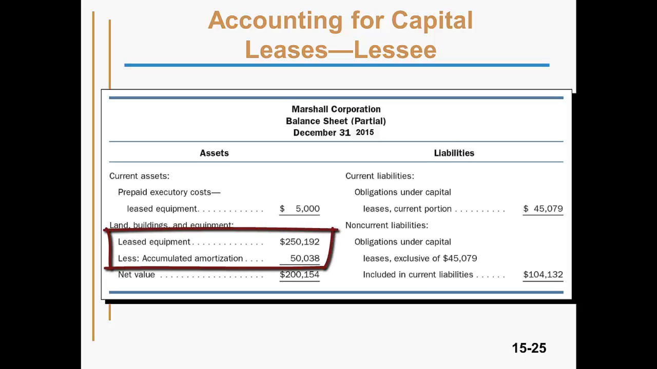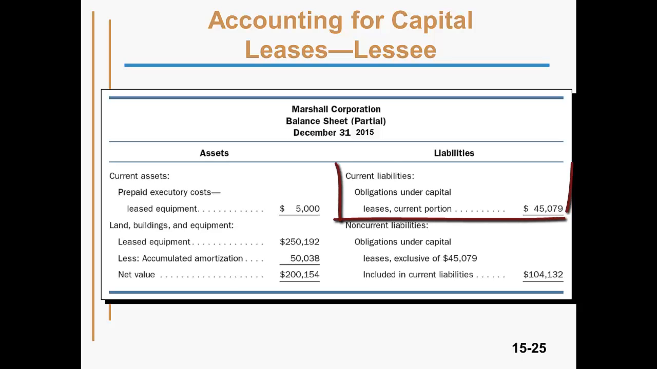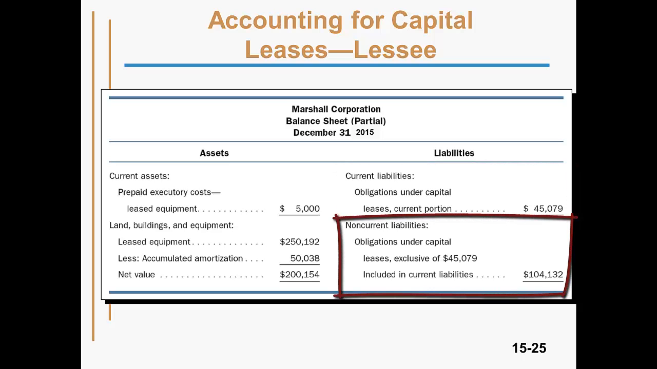Notice the presentation of the leased asset with its accompanying accumulated amortization account. Now take a look at the current and non-current liabilities. Refer back to the schedule while you look at this. The amount reported as current can be found on the December 31st, 2016 line of the schedule in the principal column, because that's the amount of the liability that would be paid in the next year. Any remaining amount after that payment is non-current.